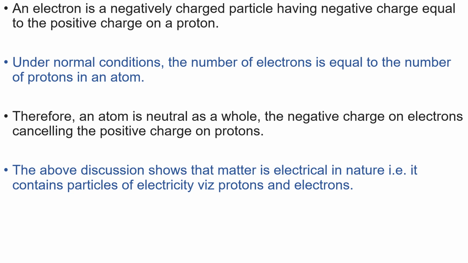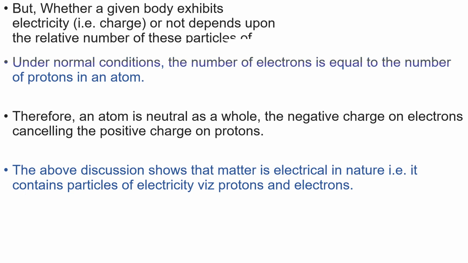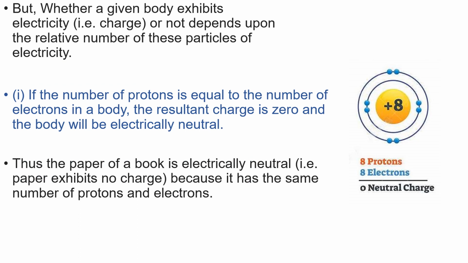The above discussion shows that matter is electrical in nature. In other words, it contains particles of electricity. To be specific, protons and electrons. But, whether a given body exhibits electricity, charge, or not depends upon the relative number of these particles of electricity.